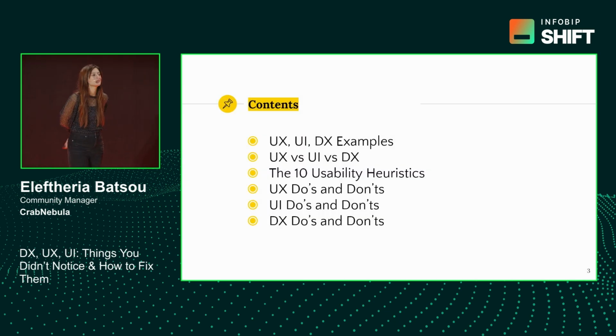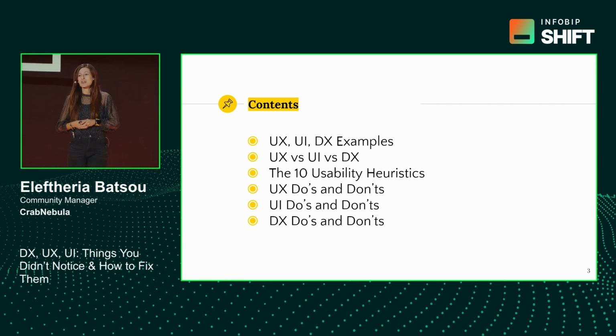We will start with some examples of mainly bad UX and UI, and then we will continue with defining these things once and for all, and we will do that from two different perspectives. We will do it from the perspective of the user, but also from the perspective of the developer/designer.